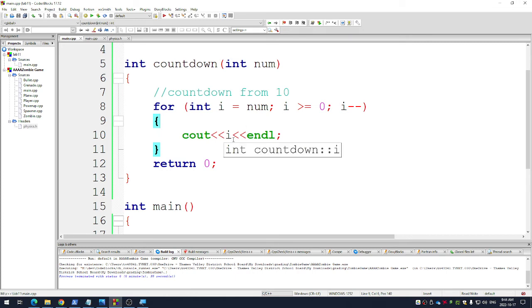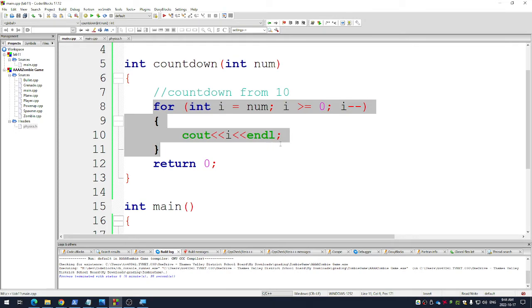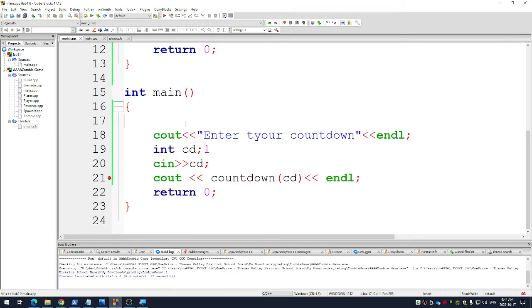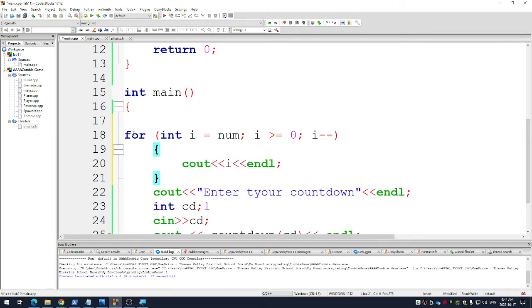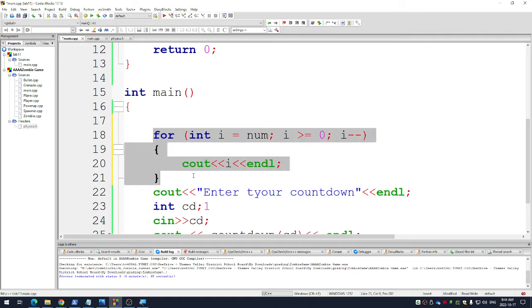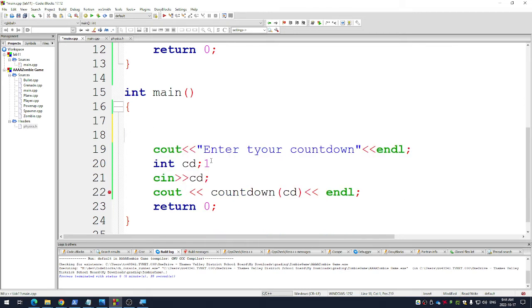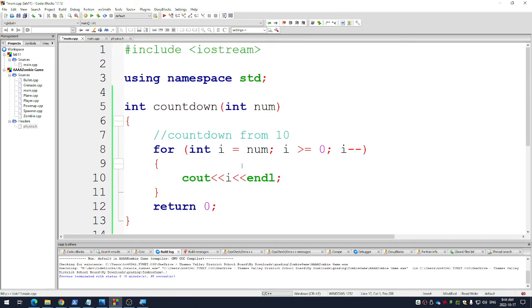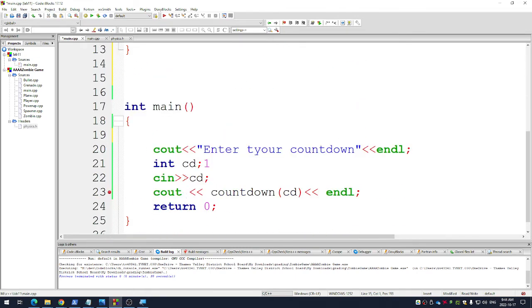But they're kind of a confusing idea at first, because you're like, what the heck? Why don't I just copy this code and paste it in my main and I'm done? And yes, when your code is really simple and you're just making like 5 lines worth of code, then yeah, you never need to make your own commands. But later on you will, so it's important to know the structure of it. Now I'm going to make one more that has a return to it. So let's do that.